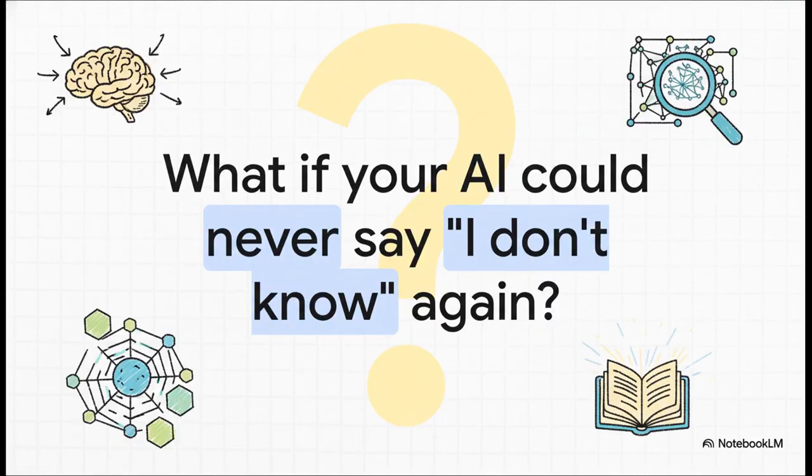And that really leaves us with the final thought. By combining all these techniques, we've basically designed an AI that can not only find what you're looking for with incredible accuracy, but can also expand its own knowledge whenever it runs into something new. So I'll just leave you with this question. What could you build if your AI could never say, "I don't know" again?